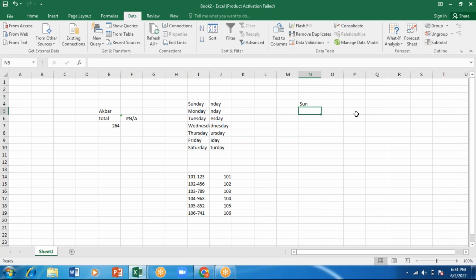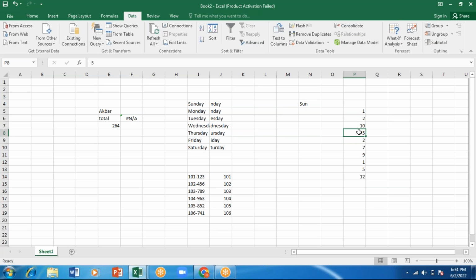So for example, let me type some numbers: 1, 2, 10, 5, 2, 7, 9, 1 and 5, 12. Some numbers are given. From this, purposely I have repeated a few numbers. 1 is repeated, 2 is repeated, 5 is repeated.